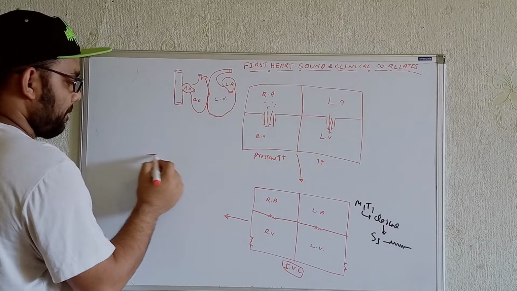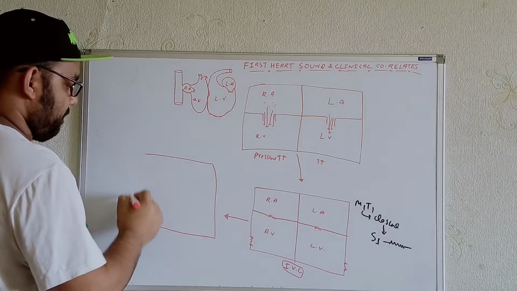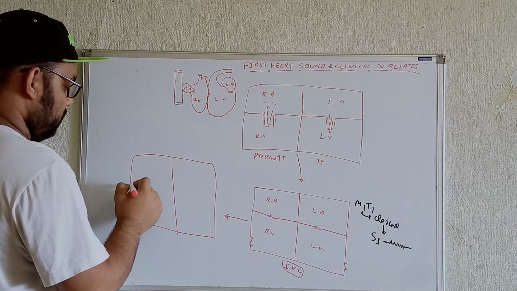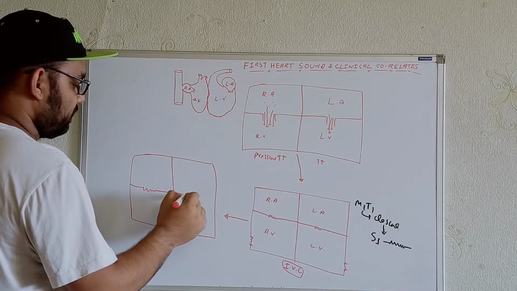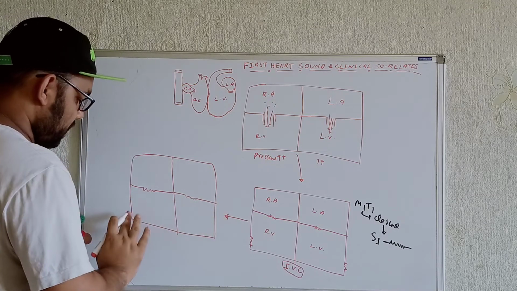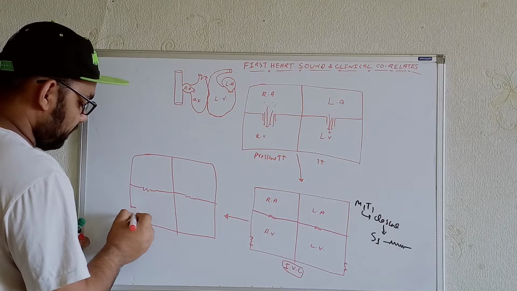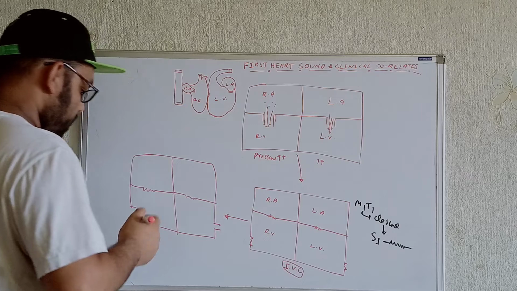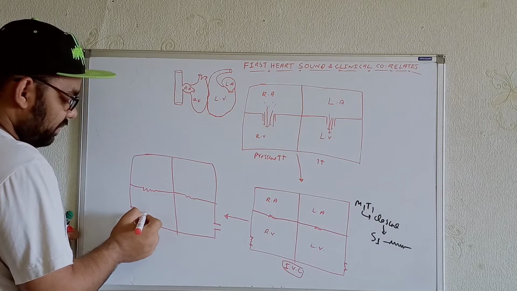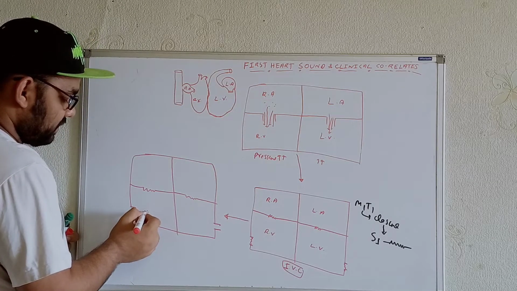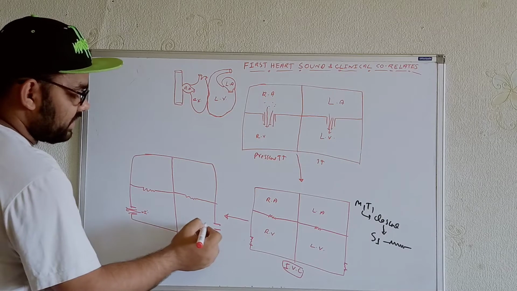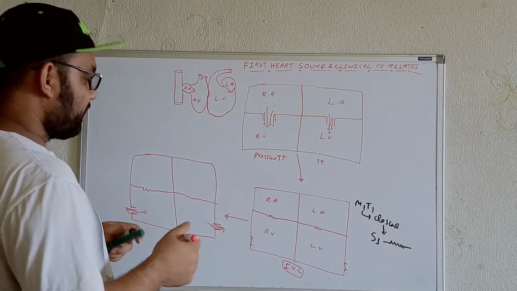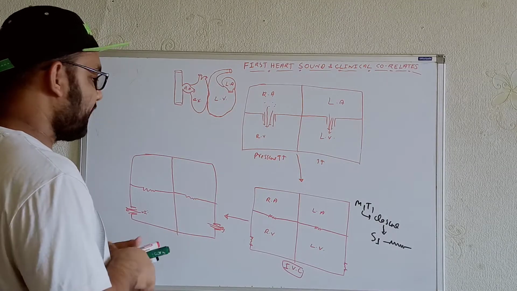After that, let me show over here. The tricuspid valve and the bicuspid valve are still closed. Whenever the ventricular pressure becomes greater than the pressure in both vessels, the blood from the ventricles will come out. That means we will see ejection of the blood, so after the ejection we get the ejection click.